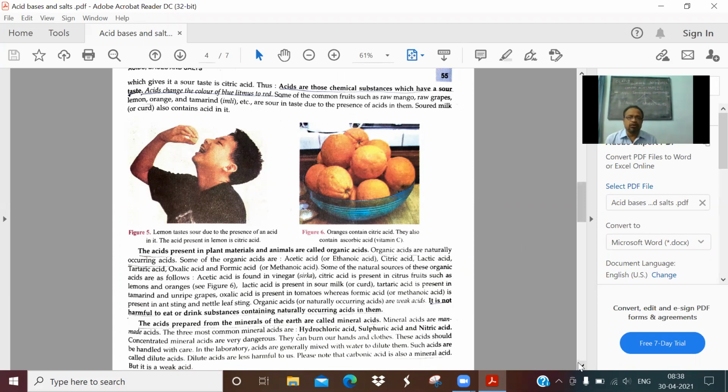See the diagram; below the diagram is the paragraph on organic acids which we read yesterday. Organic acids are the acids which originate from plants or animals, or are naturally occurring acids. Some examples I told you in the previous class. They are not harmful, they are edible, they can be consumed. Now, the next paragraph, just look at that.